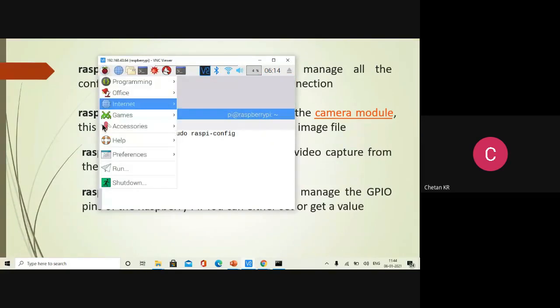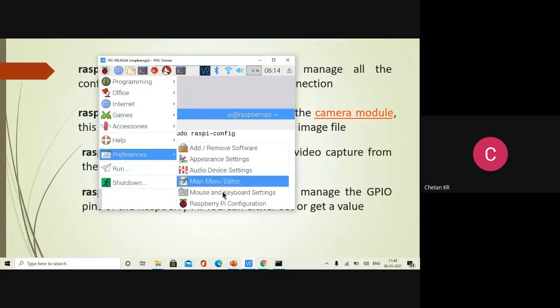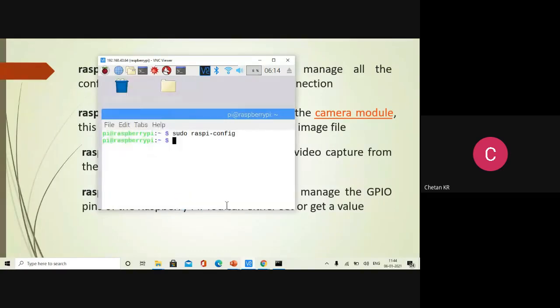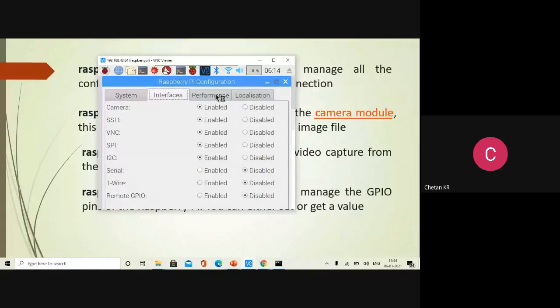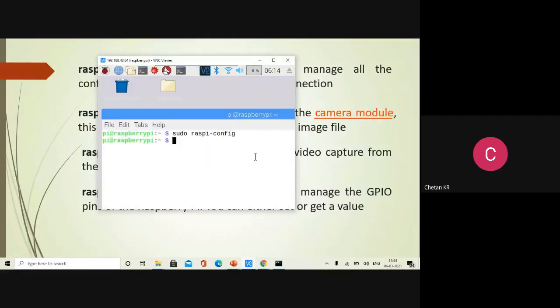Here, preferences, Raspberry Pi configuration. Go to this. You can set all these things. Interfaces can be enabled, disabled, all those things can be done, right? Earlier, we were doing that same thing with a command.